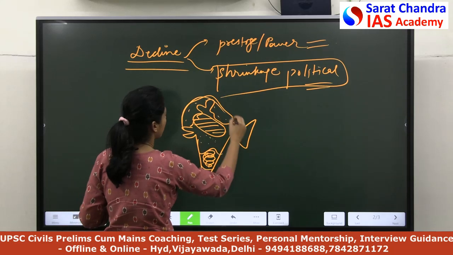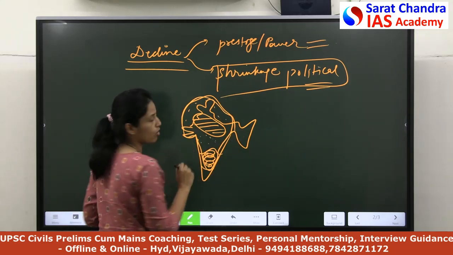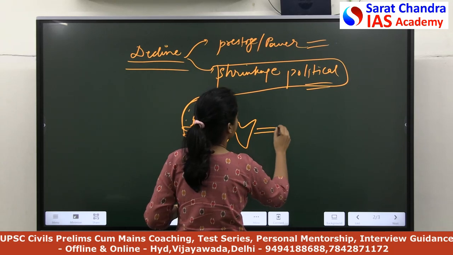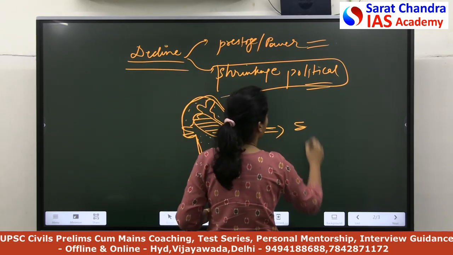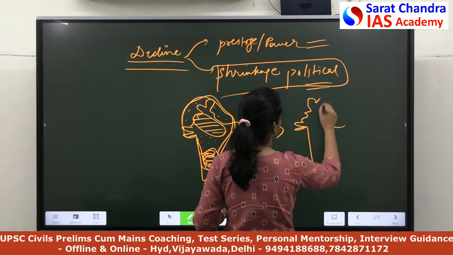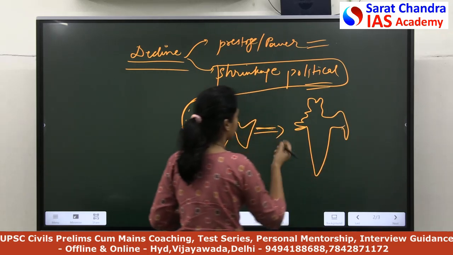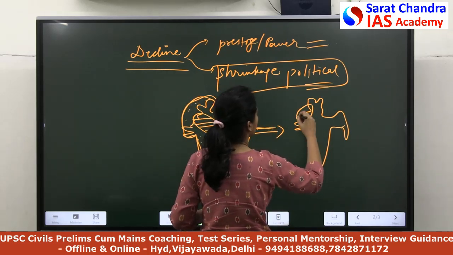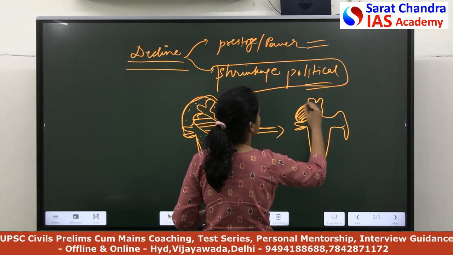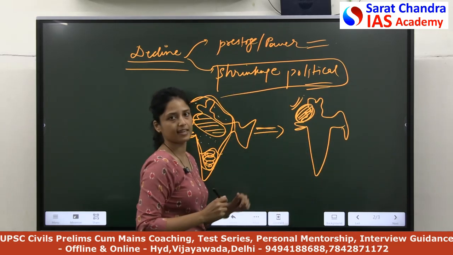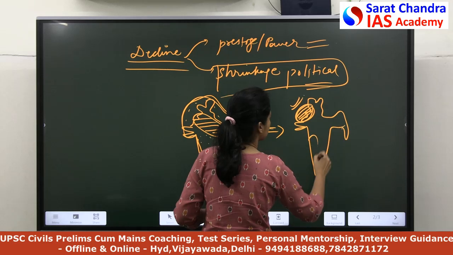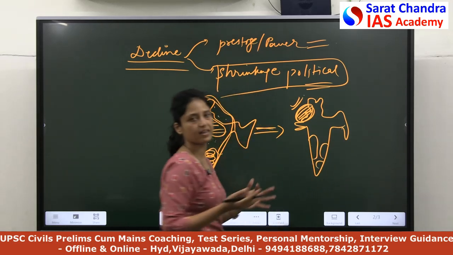So basically this whole area came under the rule of the Mughals. But over a period of time, the Mughal territories shrank to these areas only. They were restricted to these areas only, and these areas became part of independent states.